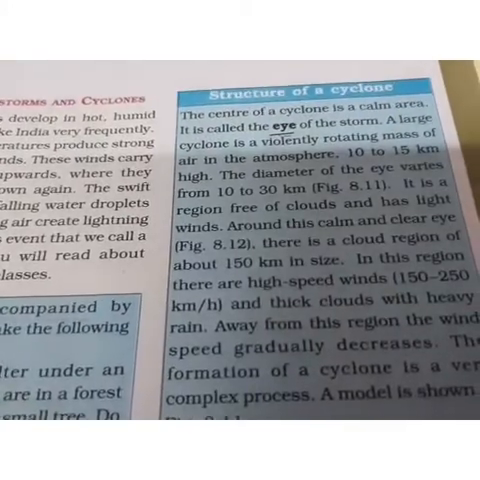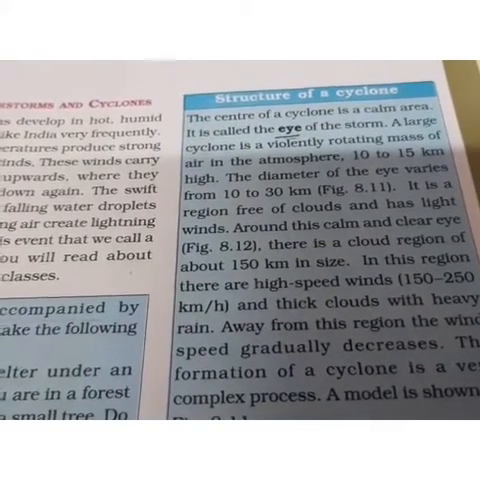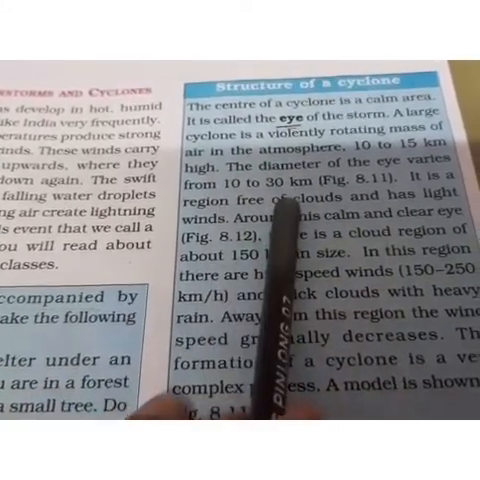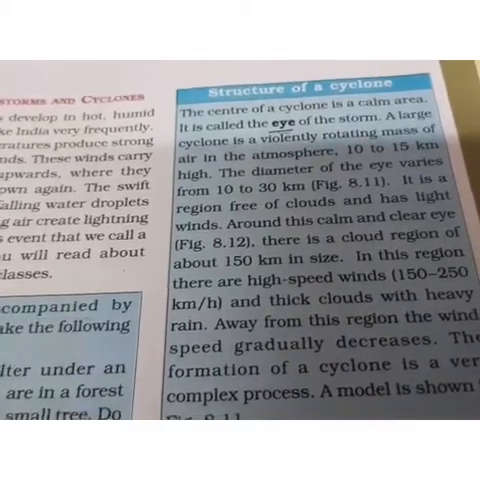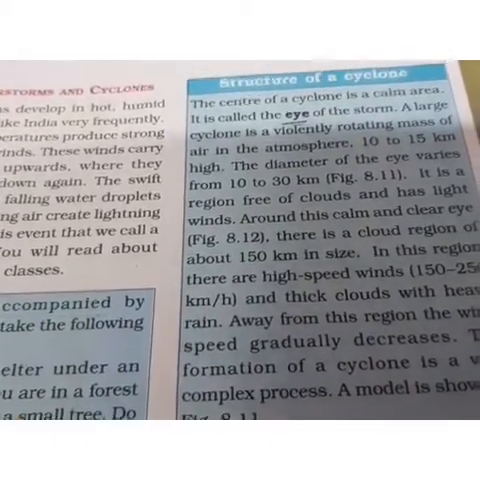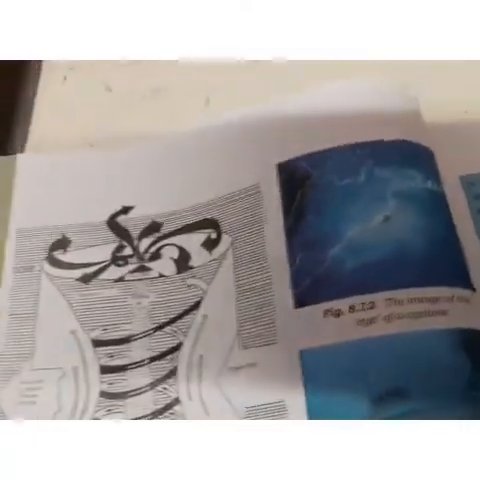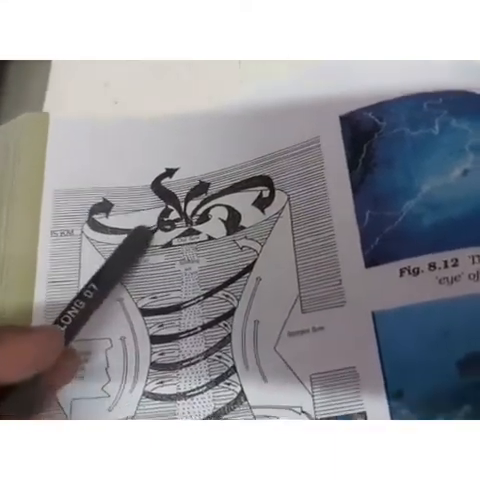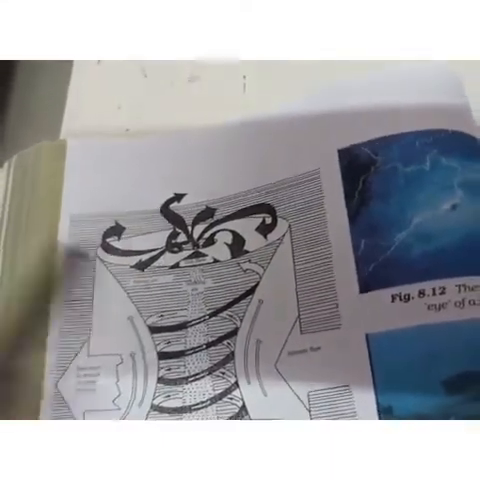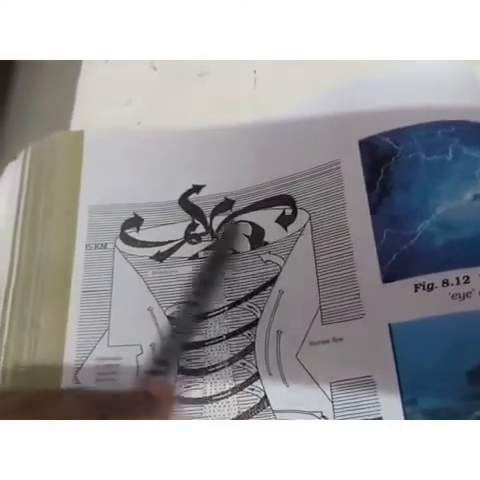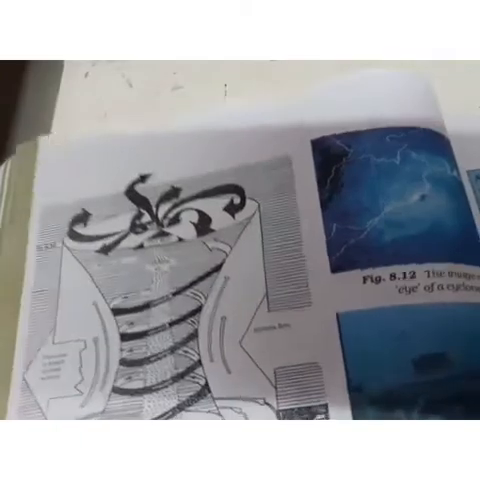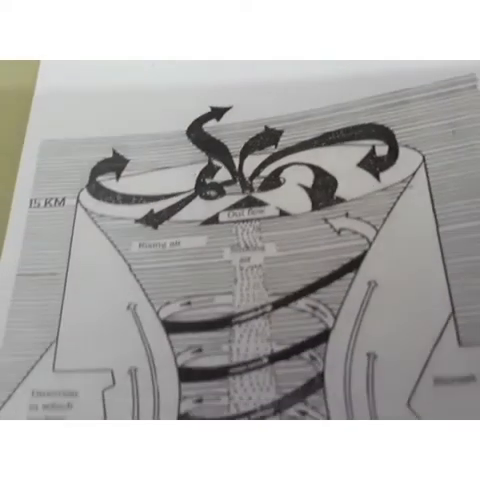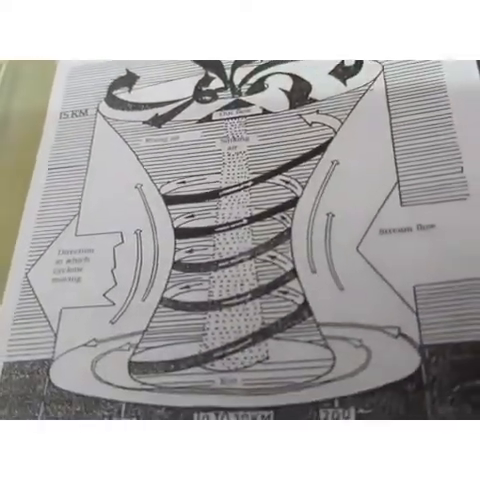The diameter of the eye varies from 10 to 30 kilometers. मतलब जो eye है, that means the center part of the cyclone, that diameter varies from 10 to 30 kilometers as shown in figure 8.11. That is on the next page. You can see this. This is the figure. This is the height. At this much height, you can see that the wind rotates like this at a high speed. And you can see here, the diameter is around 10 to 30 kilometers. See, it is written here. You can observe this in your textbook in a better way.